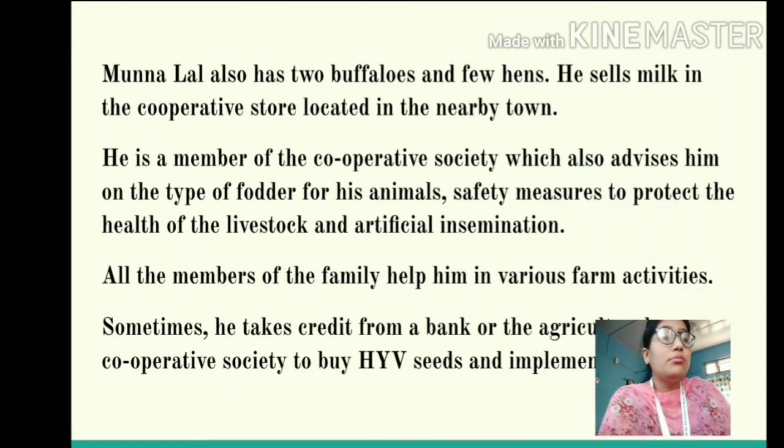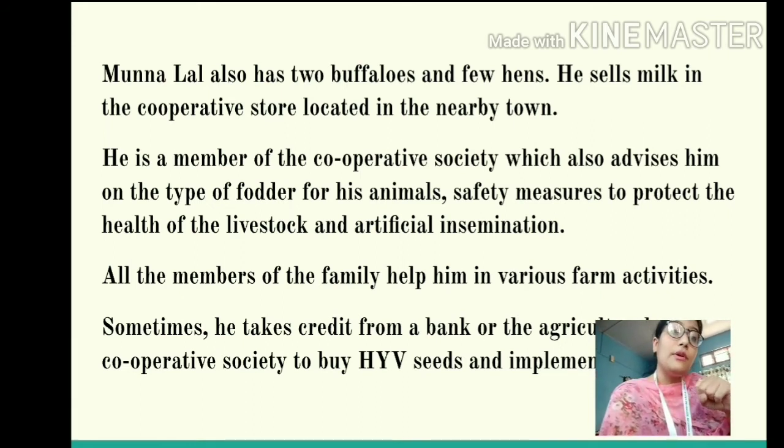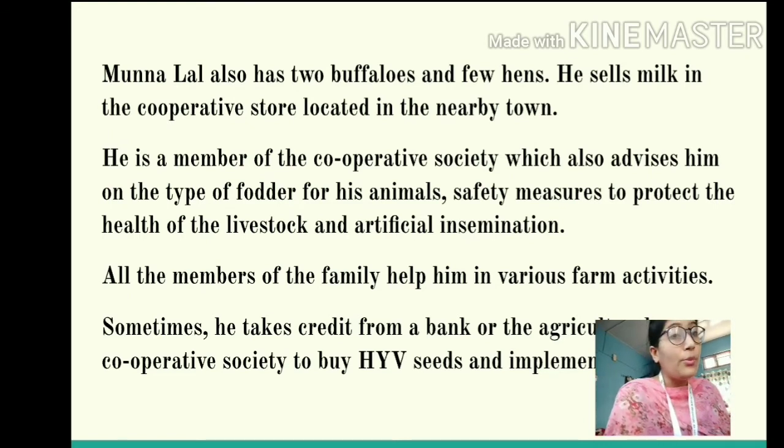Students, Munna Lal is not only engaged in cultivation of crops, but he is also engaged in rearing of livestock. Munna Lal has 2 buffaloes and a few hens. From this he is able to make some extra earnings. That means he sells the milk in the cooperative store. Cooperative stores are generally found in village areas, where some group of people form some kind of organization. There are farmers cooperatives, there are industrial cooperatives. In this way, different people belonging to some particular occupation form an organization.